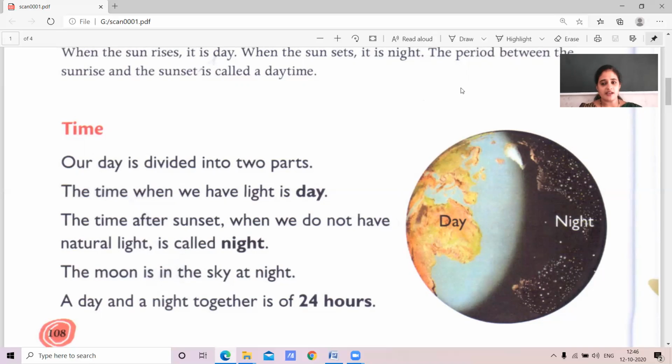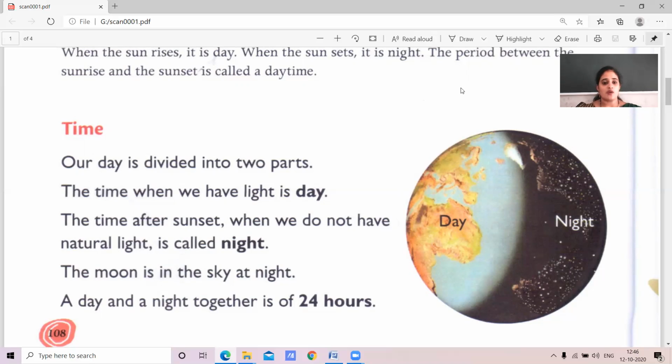A day and night together form 24 hours. Yes, children. To complete a day and a night, it takes 24 hours. Yes.